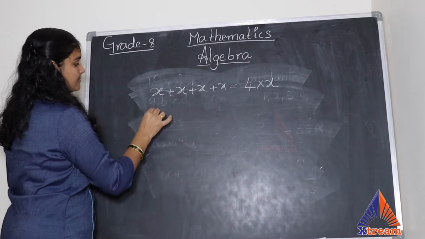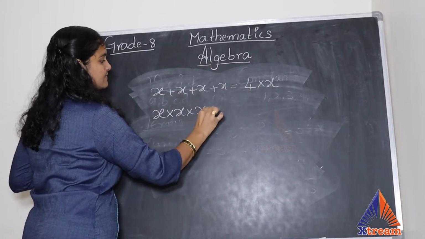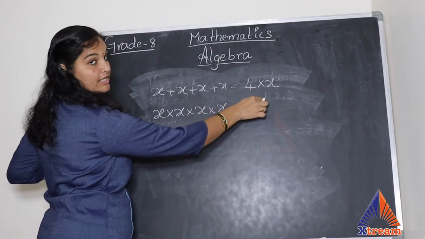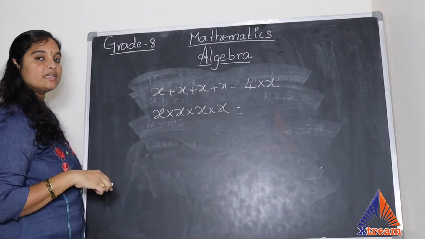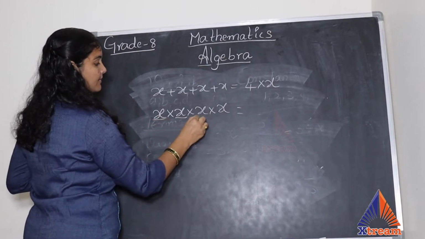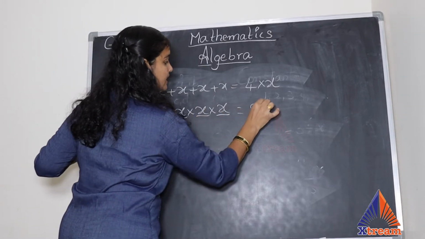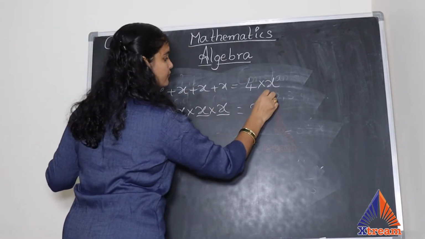If the same number gets multiplied 4 times, I can't write it as 4 into x because it represents repeated addition but not repeated multiplication. So what do I do? I take the number which is getting repeatedly multiplied, and how many times it is multiplying? It is multiplying 4 times.